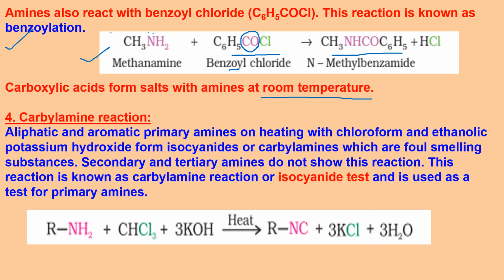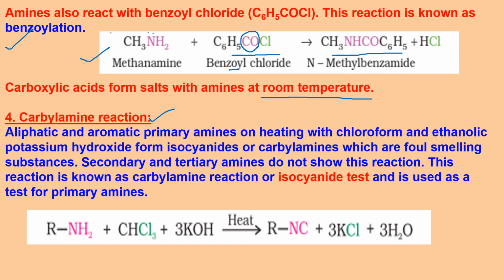Amines react with carboxylic acids also. We have done it in the carboxylic acid in the previous chapter. There it directly reacts and makes a salt, which is heated, and then it gives you the corresponding amide. Now the next chemical property is a name reaction, a very important one, the carbylamine reaction.